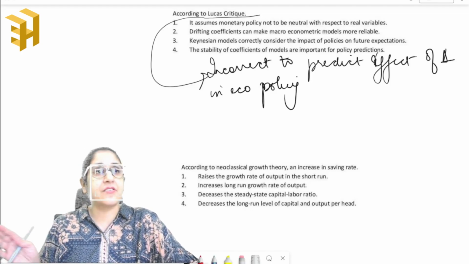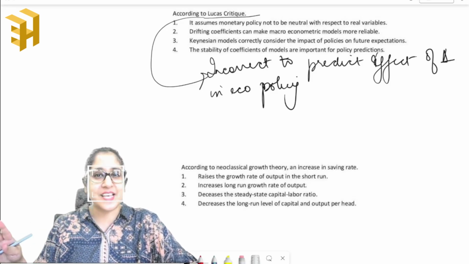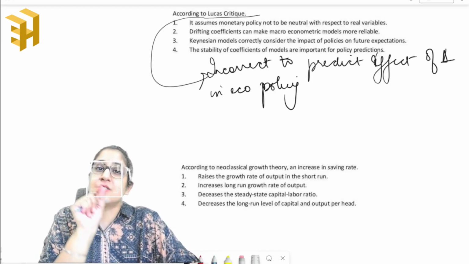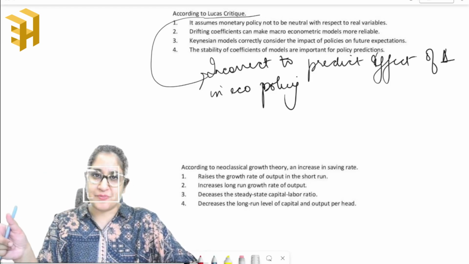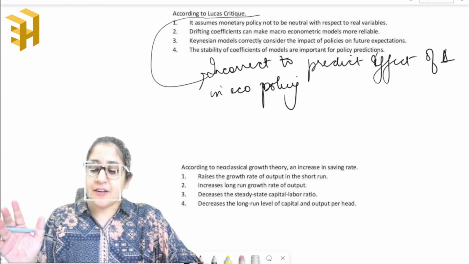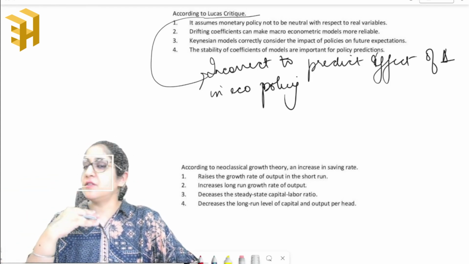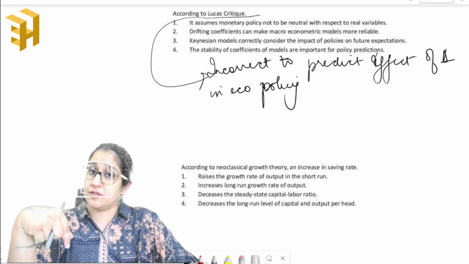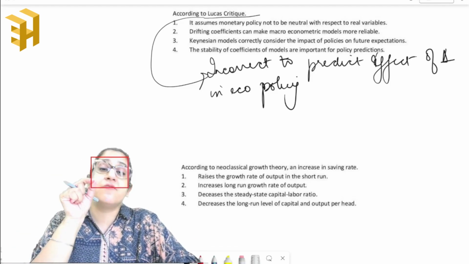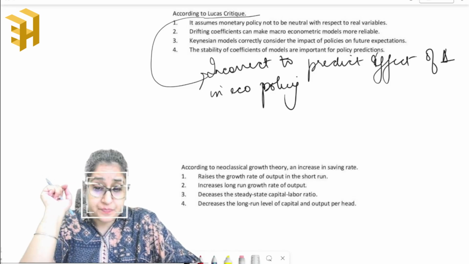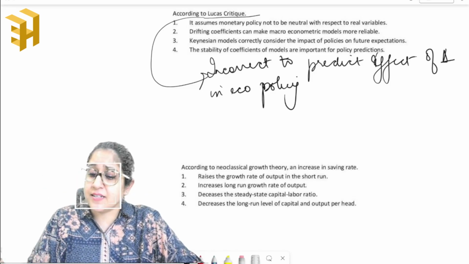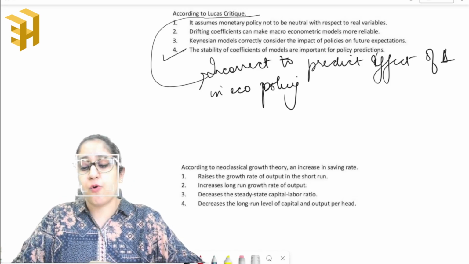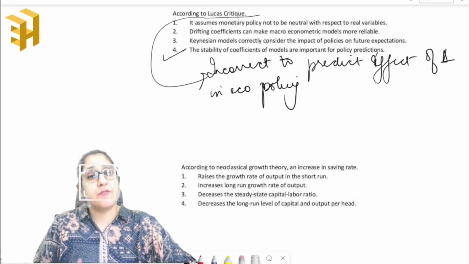Okay, till then the classical school of thought was very successful, but the recession showed that you cannot always use the same medicine for all the problems, right? So any kind of economic policy will not have a similar impact, because people's expectations play a very crucial role. And as a result, the answer comes out to be that the stability of coefficients of models is important for policy predictions.